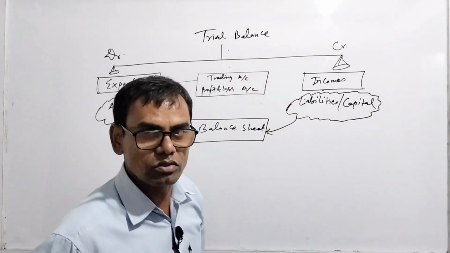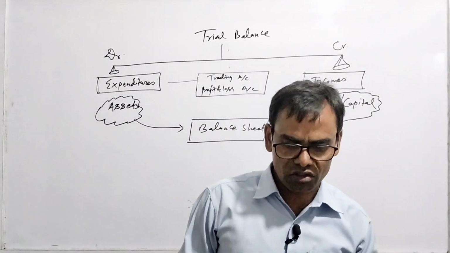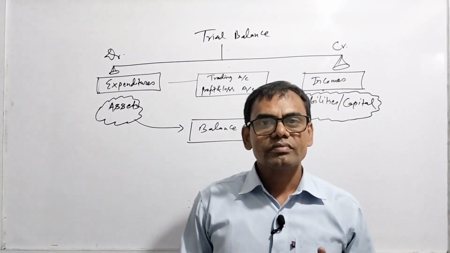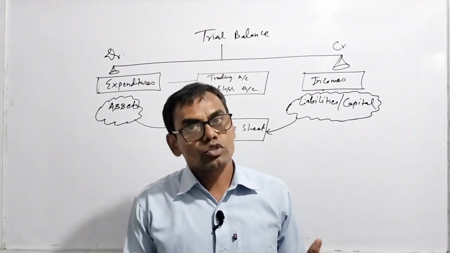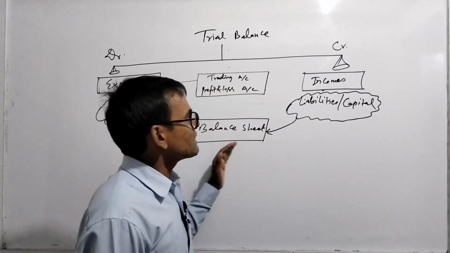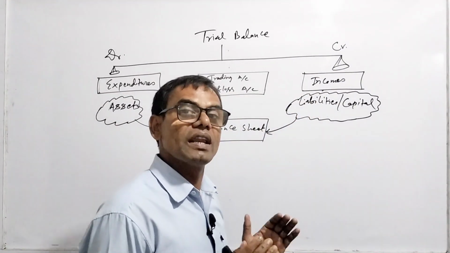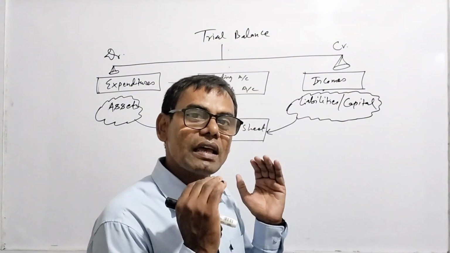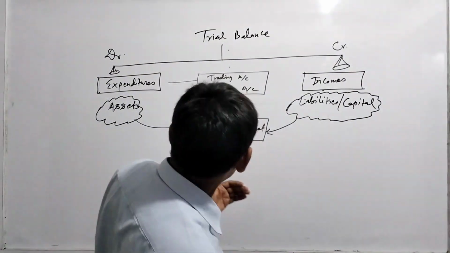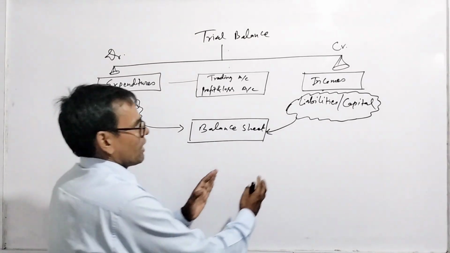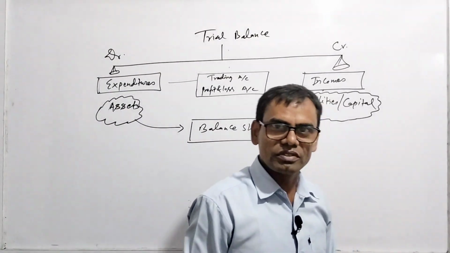The trading and profit and loss account of the final account is prepared to know profit and loss, whereas the balance sheet is prepared to know the financial position, the economic strength, and it includes assets of the company and liabilities and capital of the company.